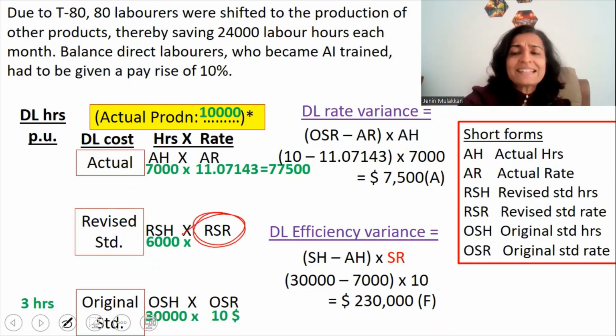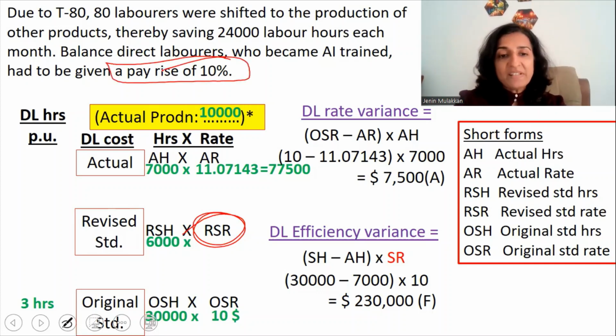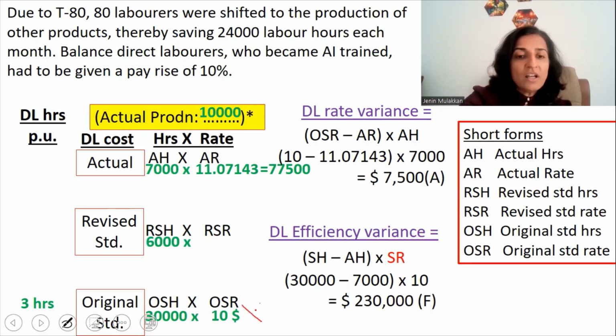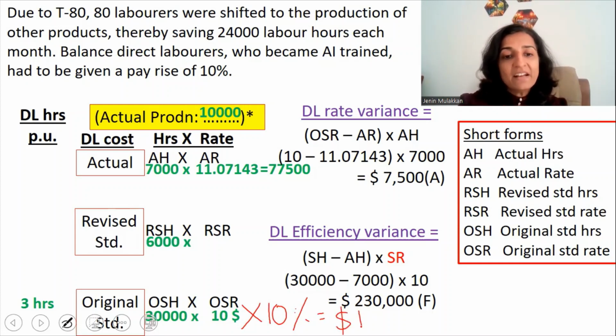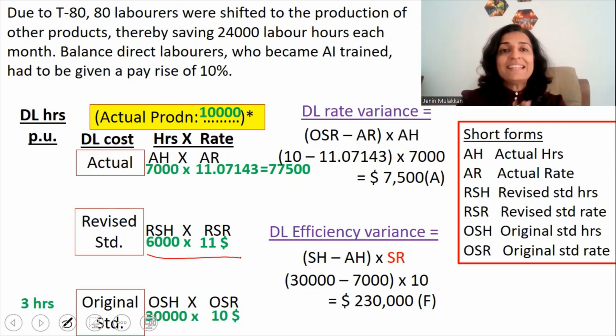And what about the revised standard rate? They have said that the AI trained laborers will be given a pay rise of 10%. So right now they are given $10 per hour. So $10 into 10%, the increment is $1 per hour. So what is the revised standard rate? It is 10 plus 1 or $11 per hour. So now we have got the revised standard hours at the revised standard rate. So our format is complete.